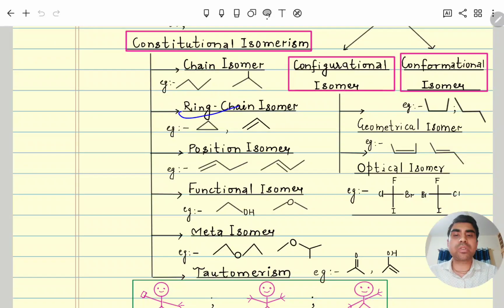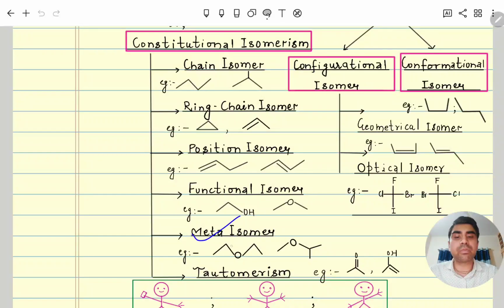Ring chain isomers. Ring chain isomer means one will be a ring and one will be an open chain. So both are ring chain isomers, and the molecular formula is the same. One is a cycloalkane and one is an alkene. Next, position isomer. Here the position of the double bond will change, and the molecular formula will be the same. Functional isomerism means the functional group will change, with the same molecular formula. Metamerism means different metamers will be there, with the same molecular formula.